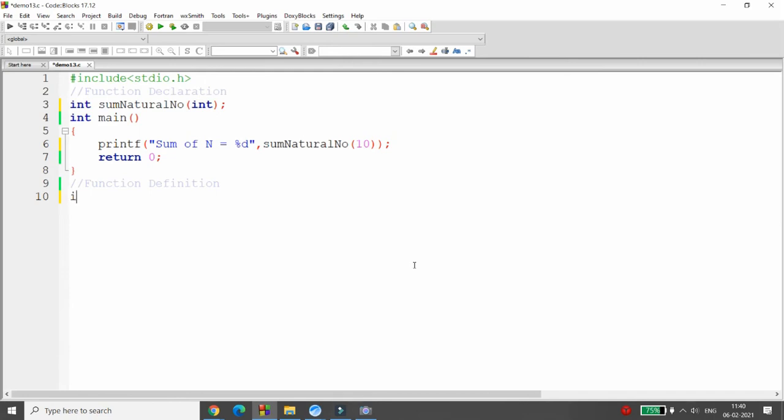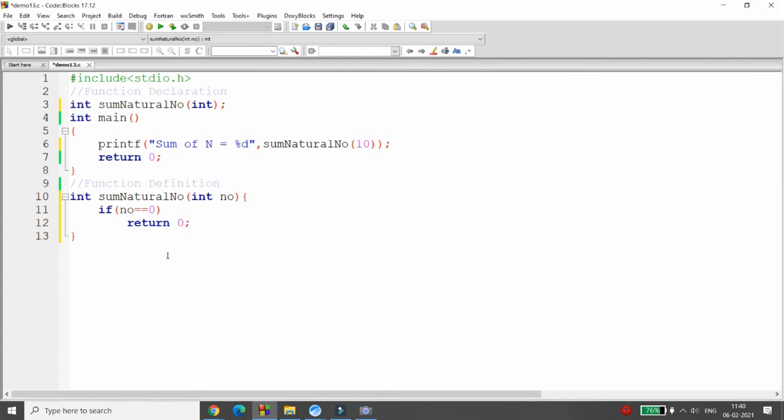So how can we do this? Simple. You can create the function sum of natural numbers and pass the value from the user. The user value is 10. Up to which level do you want to go? If the value is 0, then I don't want to proceed. So if number equals 0, then return 0. Why 0? Because we want to do the sum.